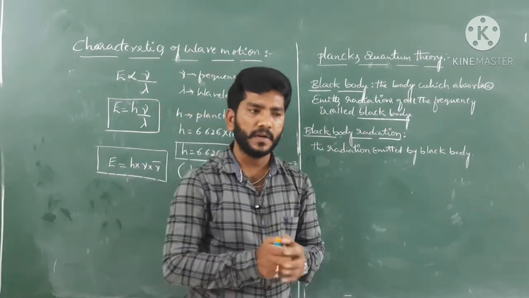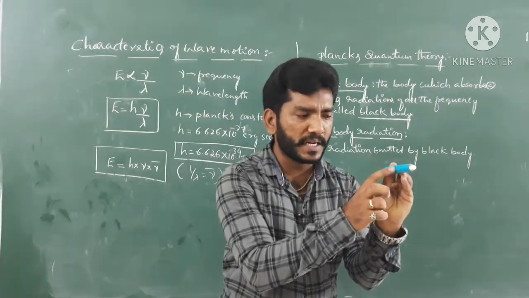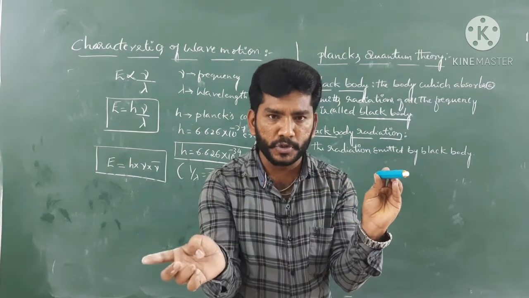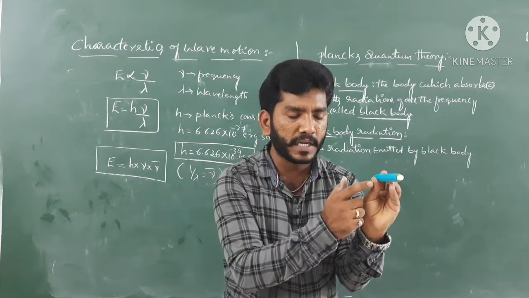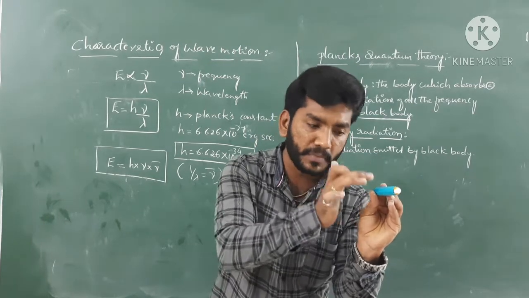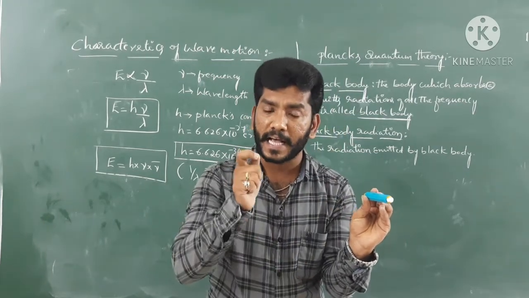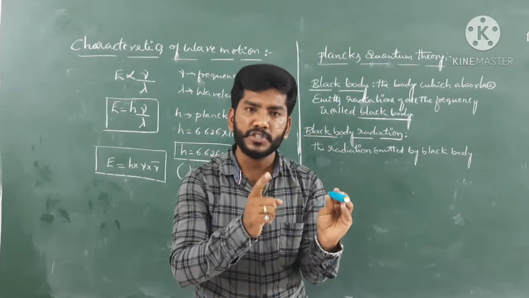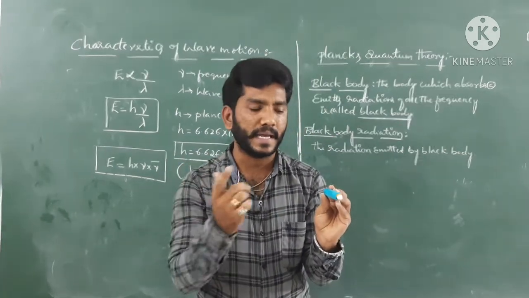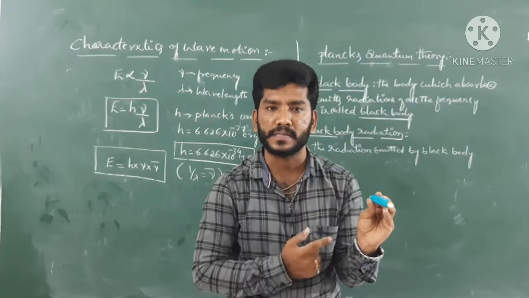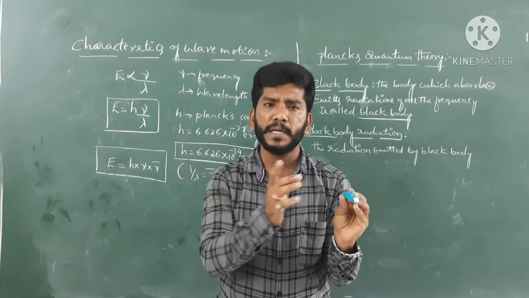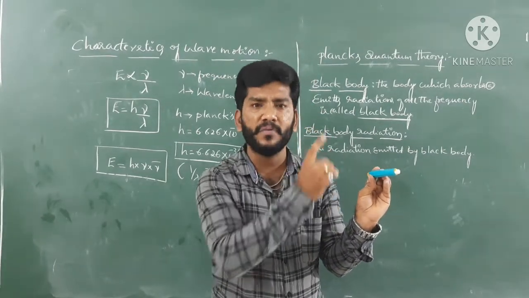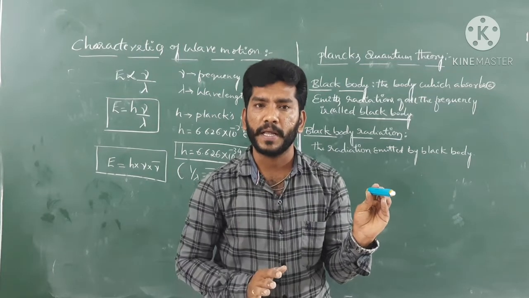I mean to say, as the temperature increases, the intensity of that radiation also increases. At a particular temperature the intensity of the emitted radiation would be very high, with a decrease in wavelength.